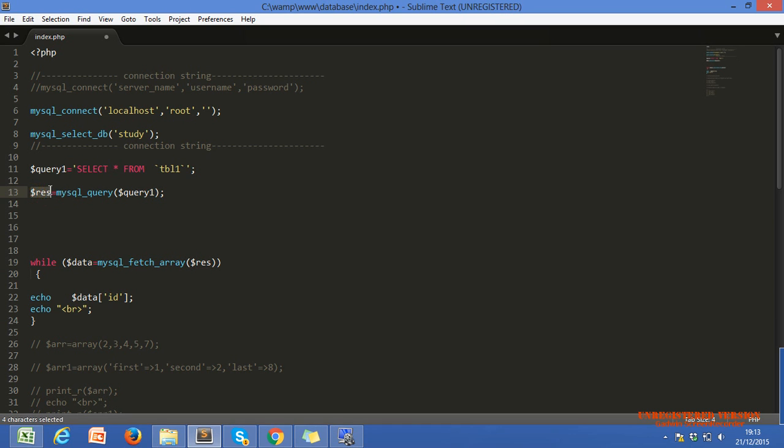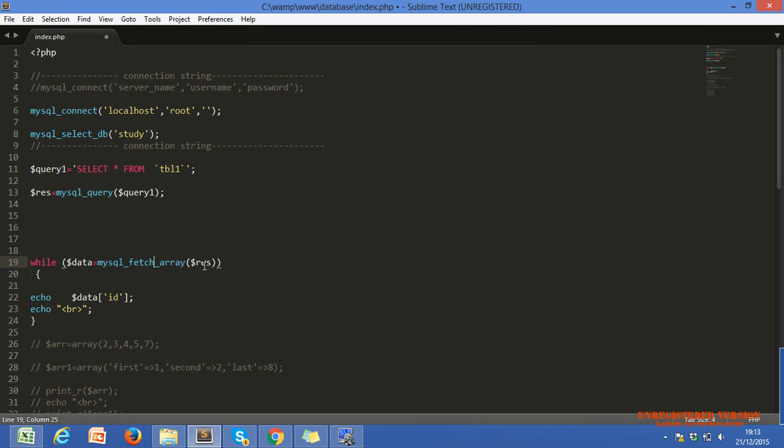This res we have to pass into mysql_fetch_array. Now we are retrieving data from where? From that variable which is assigned by the return value of mysql_query. You get the point? There are two processes, first executing the query, second retrieving the data. But in SQL, or you can say in MySQL, you directly execute the query and you get the data.